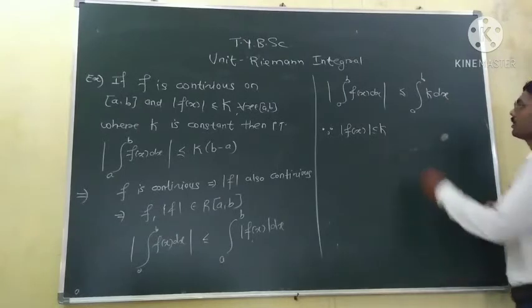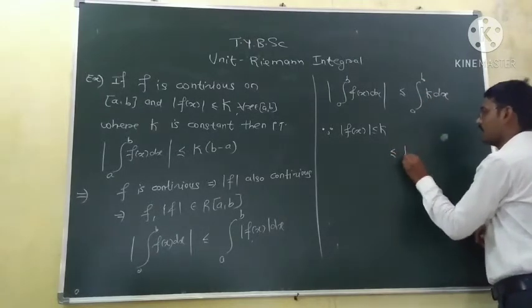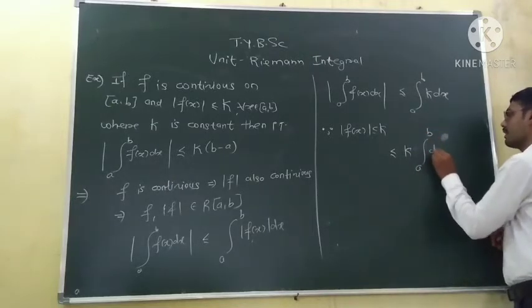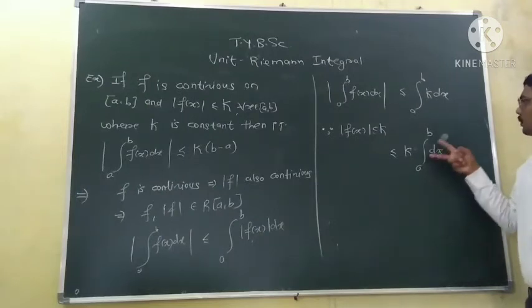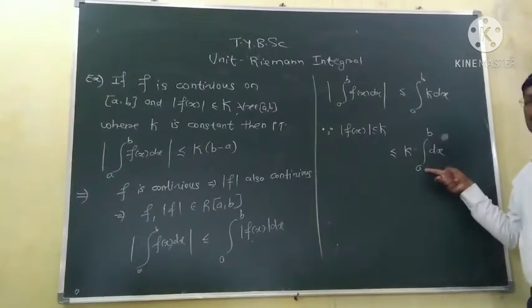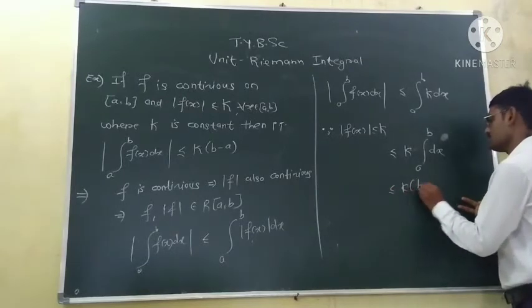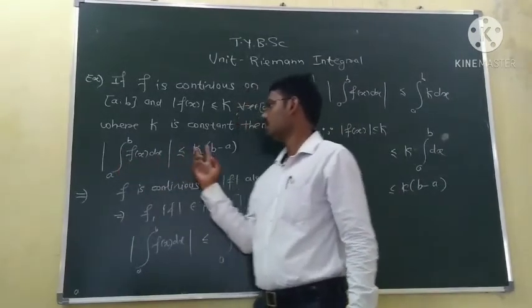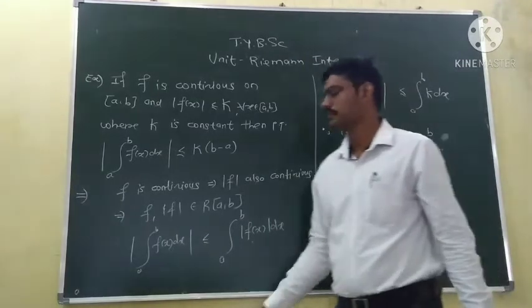Now k is a constant, so we can take it outside. This is less than or equal to k times the integration from a to b of dx. The integration of dx is x, with upper limit b and lower limit a. So this integration is equal to k times (b minus a). This implies the mod of the integration is less than or equal to k times (b minus a). So here is an easy example.